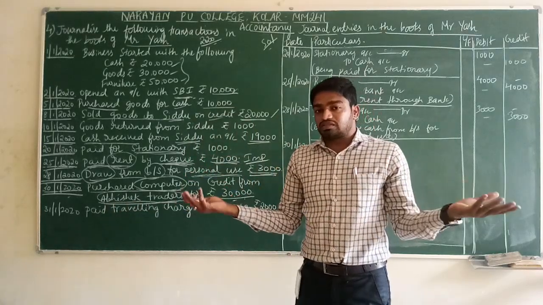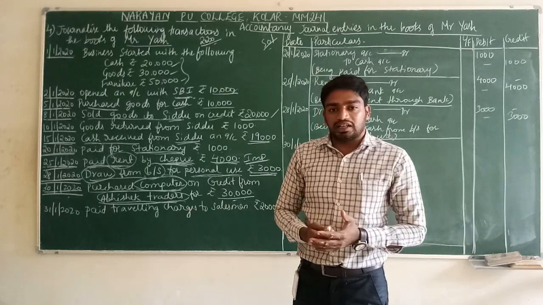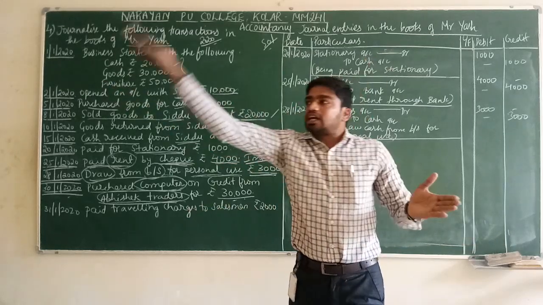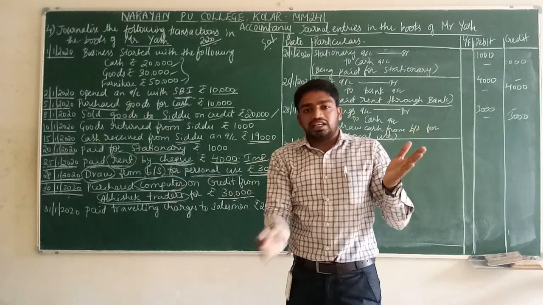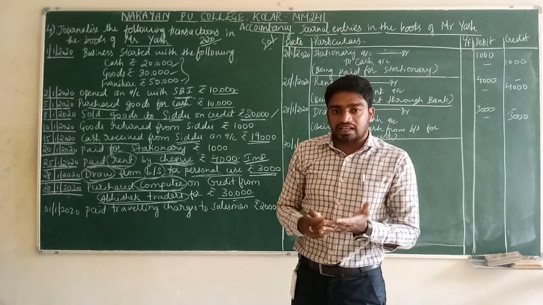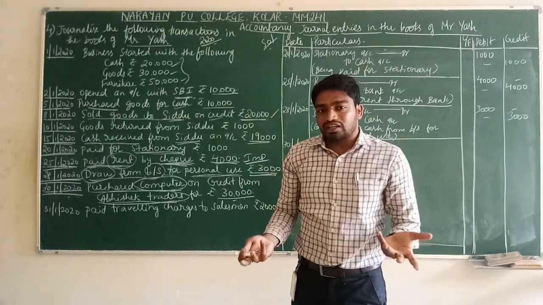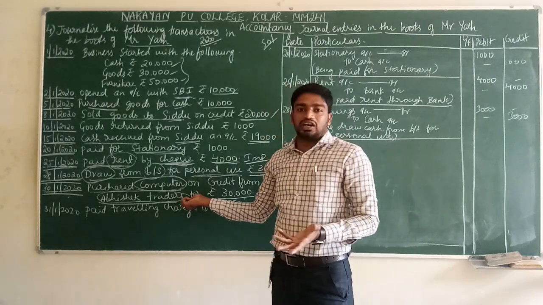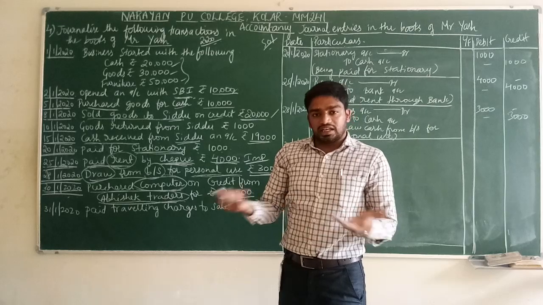So then it is very simple. What is the journal entry? Debit what comes in: computer comes in. Credit the giver.